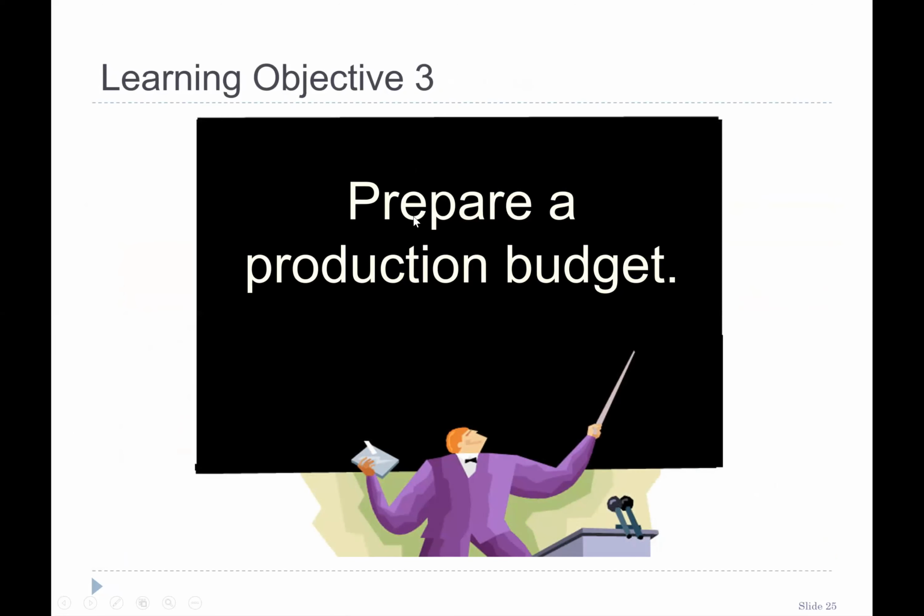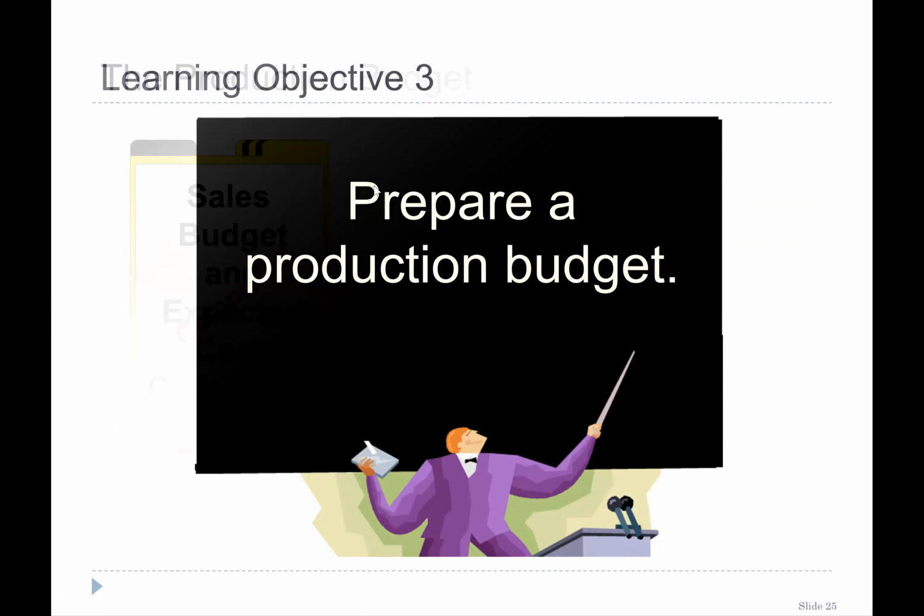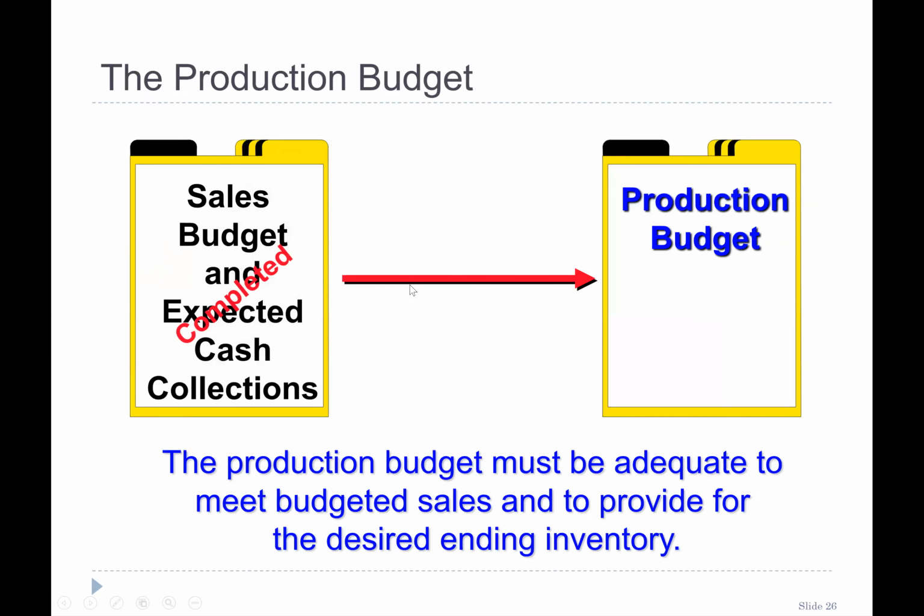Okay, now the third logical step is that you have completed the sales budget and the cash collection budget, and now in order to sell those numbers of units, how many units do you need to produce? Because you would be having some beginning inventory as well. So how much this month you need to produce, right? How much you need to purchase as well, right? So let's talk about this. So sales budget and expected cash collection, the milestone has been achieved. Now we will be making the production budget.